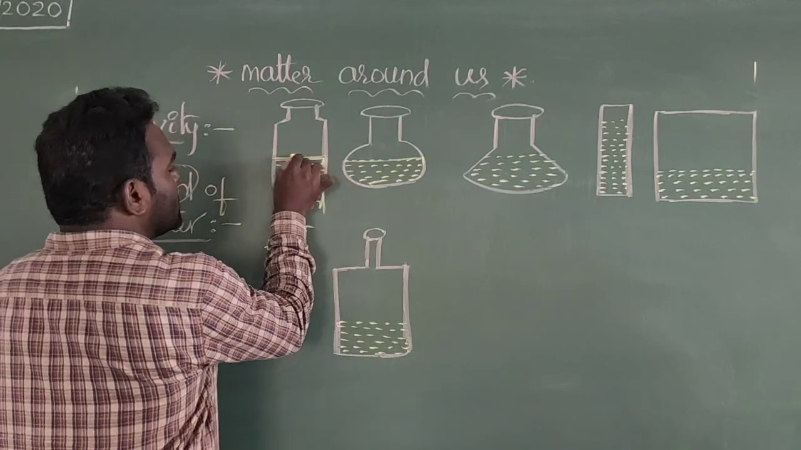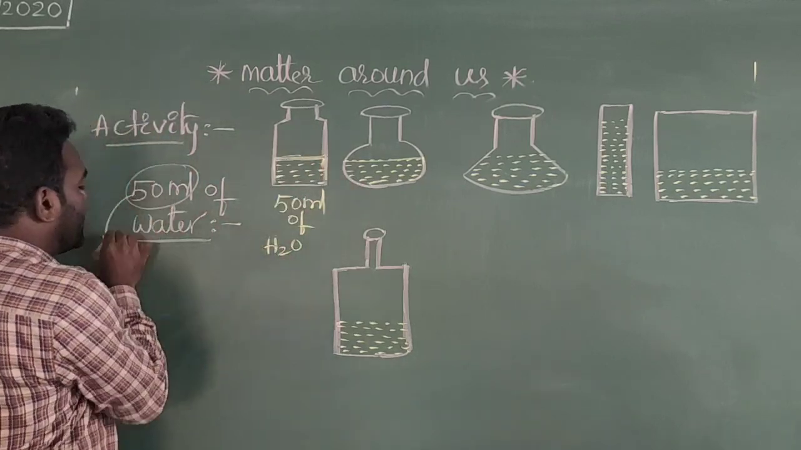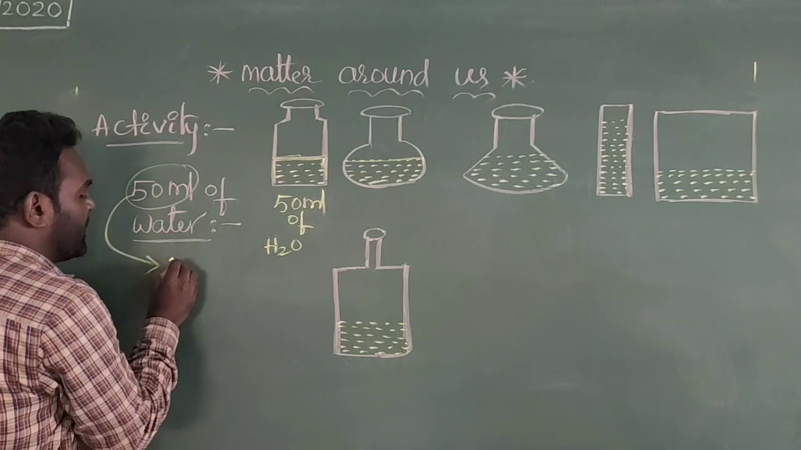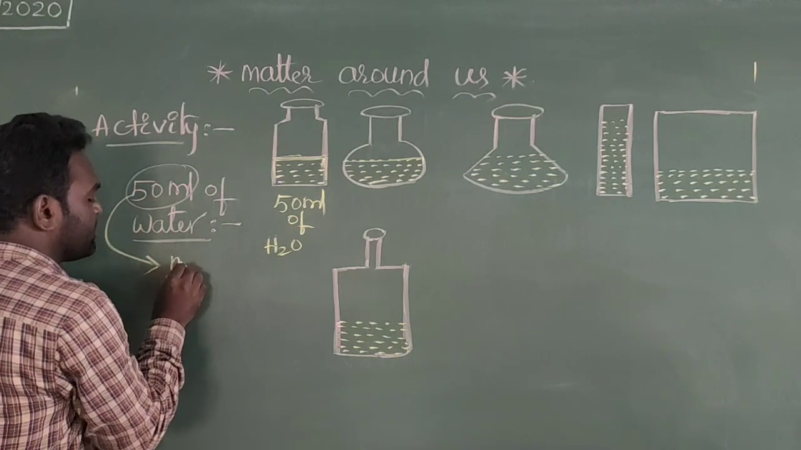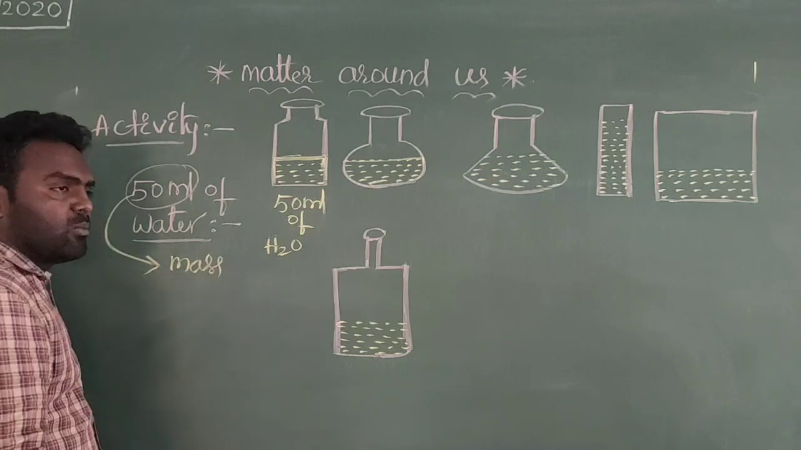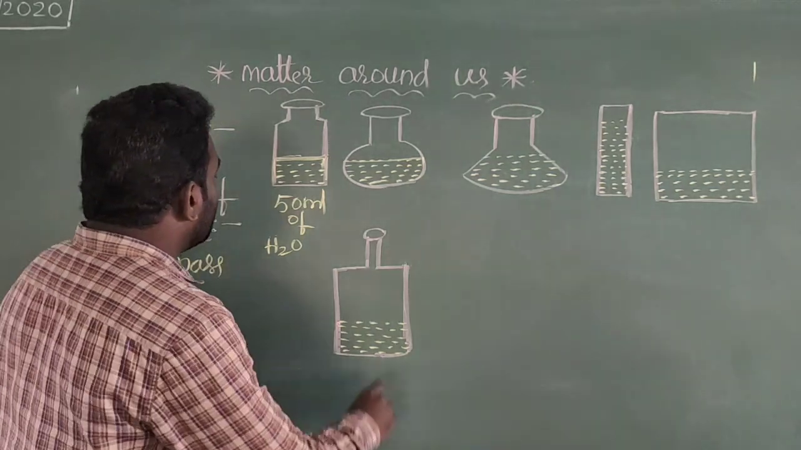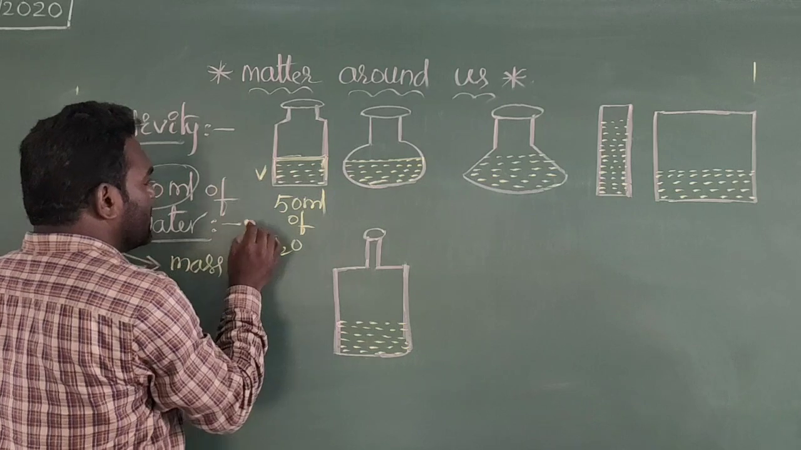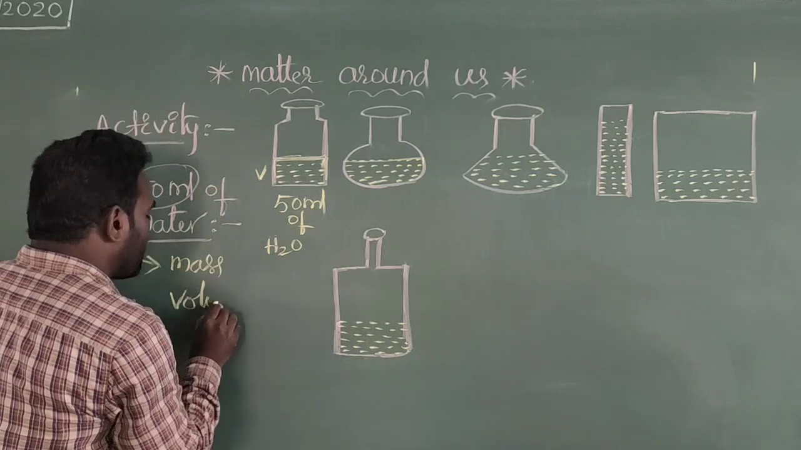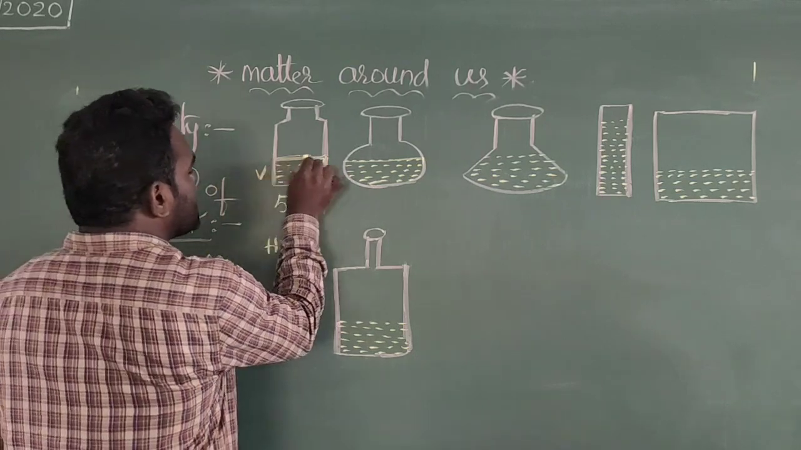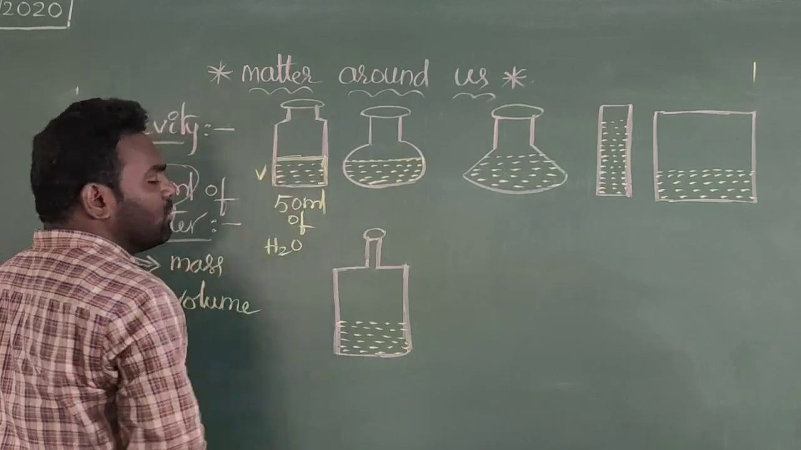Therefore 50 ml is called the volume. 50 ml is also called the mass. The mass of the water is 50 ml. At the same time, this is called the volume of this vessel.